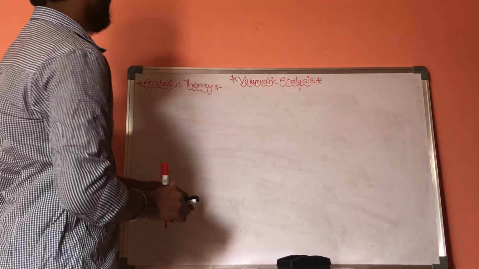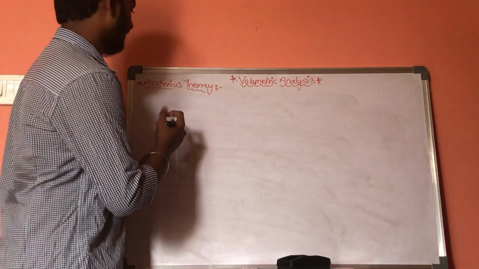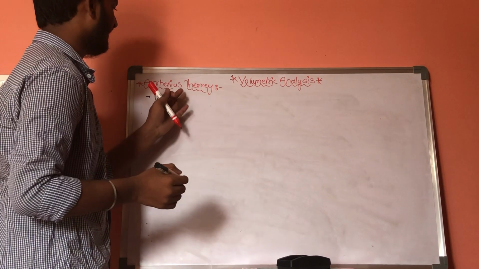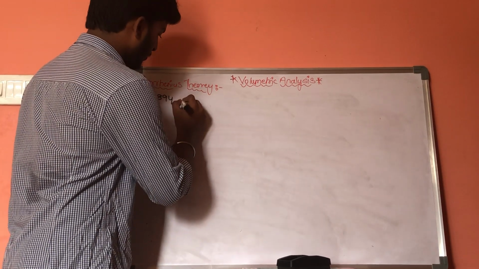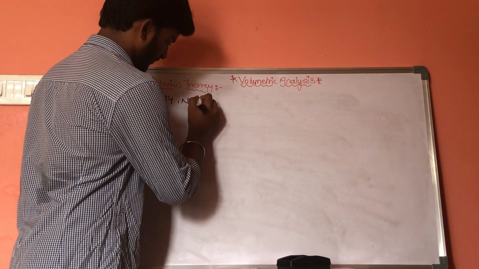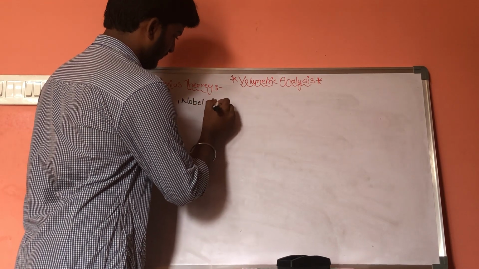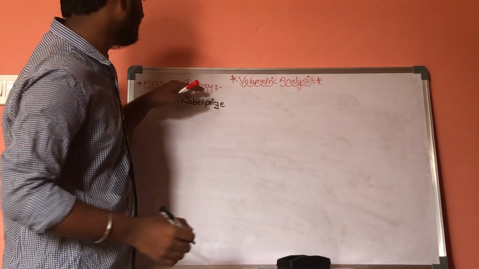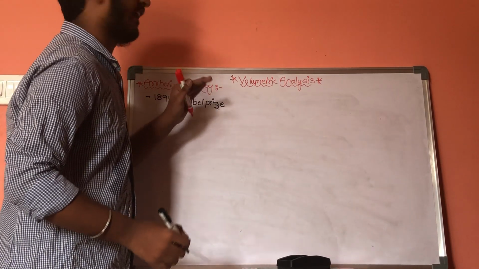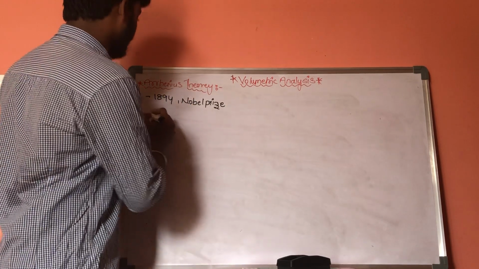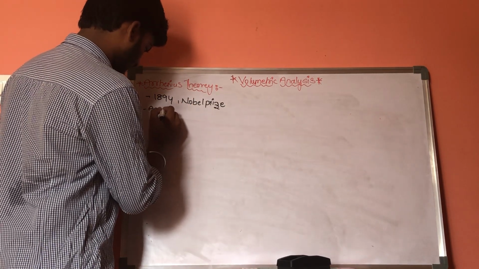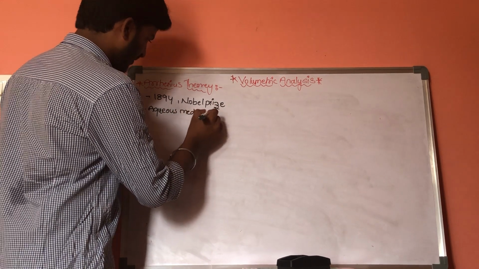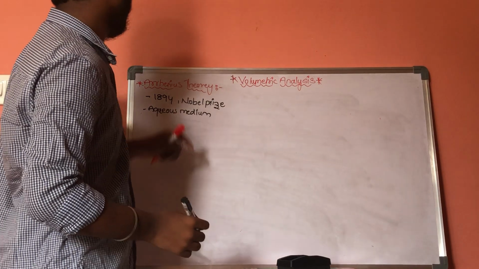Arrhenius theory. Arrhenius is a scientist. In the year 1894, he proposed a theory called Arrhenius theory and he got a Nobel Prize for it. In this theory, he explained the character of acid and base only in the presence of aqueous medium.